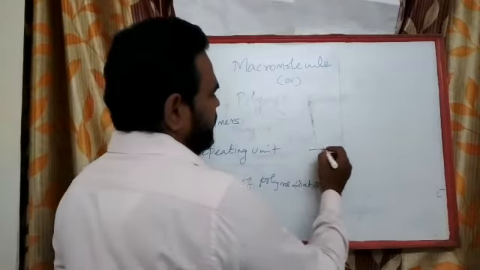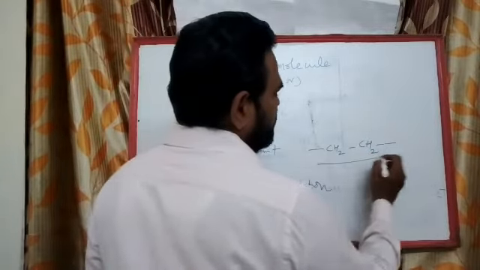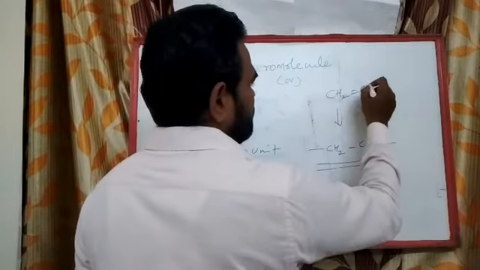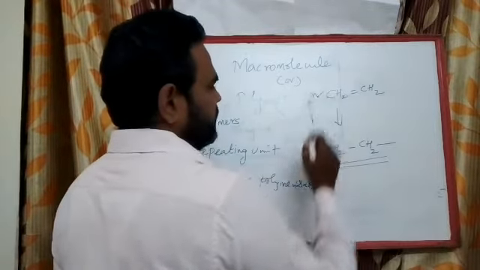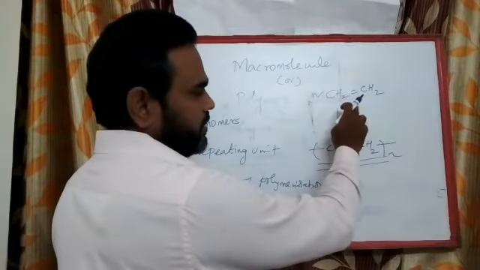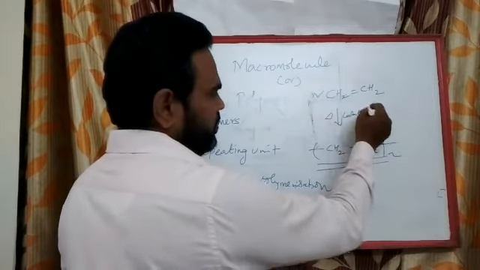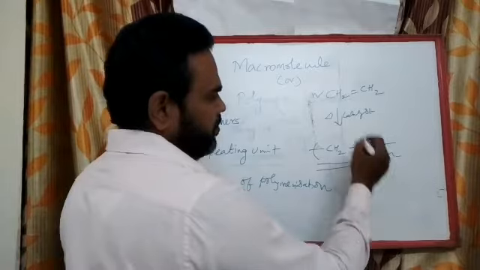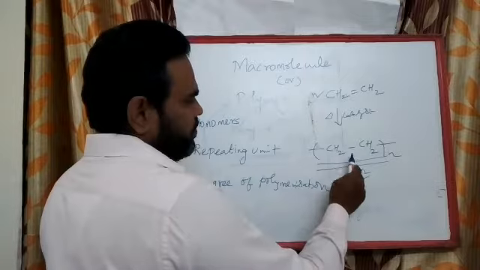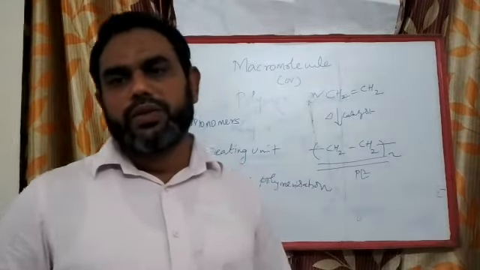So say for example in ethylene, n molecules of ethylene undergo polymerization to give you polyethylene, and this single unit which does not possess a double bond is called a repeating unit. Okay.